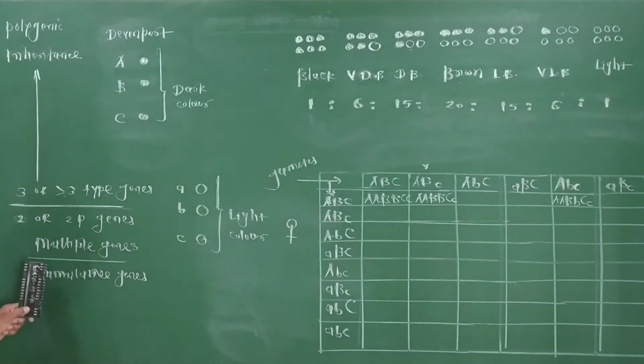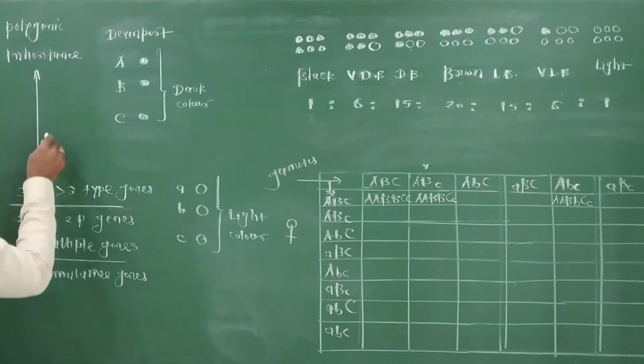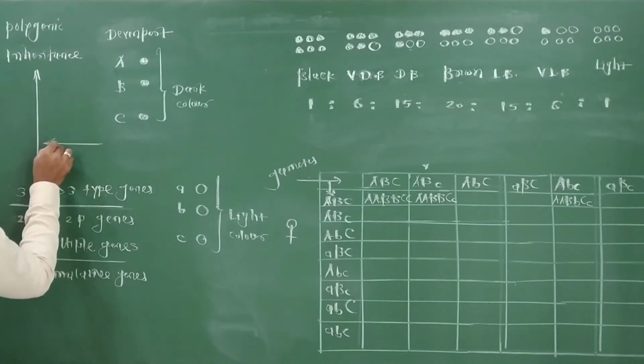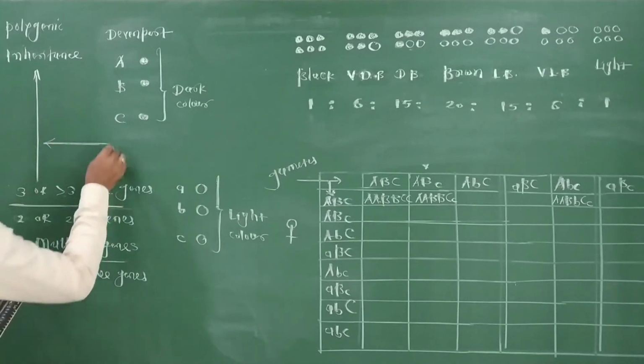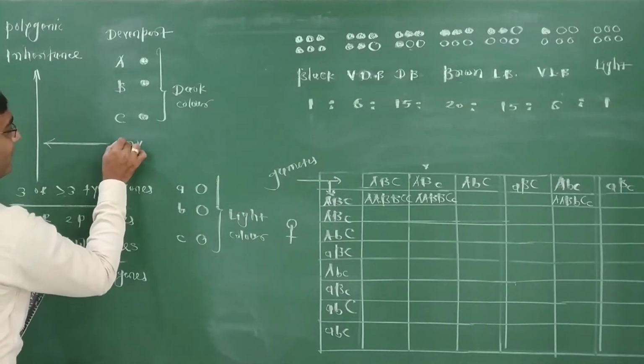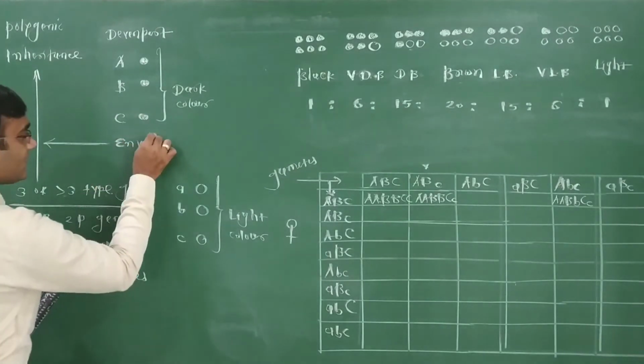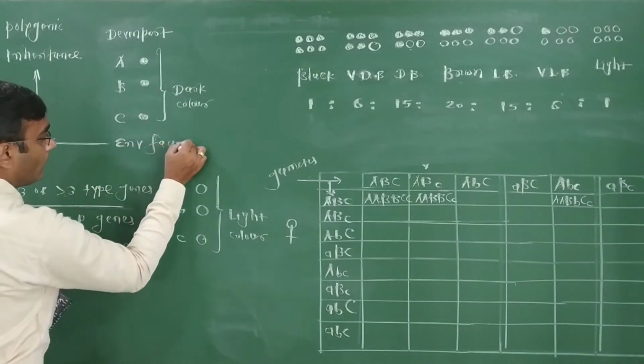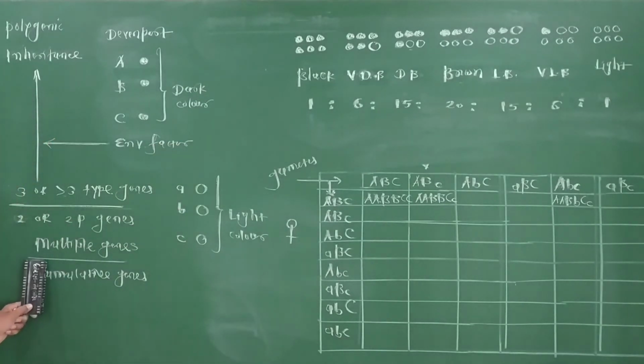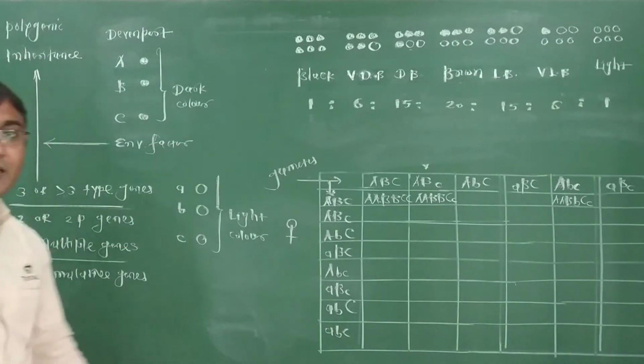Now in polygenetic inheritance, polygenes or cumulative genes definitely affect the polygenetic character, but also under the influence of environmental factors. It means along with the environmental factors, multiple genes determine the polygenetic trait.